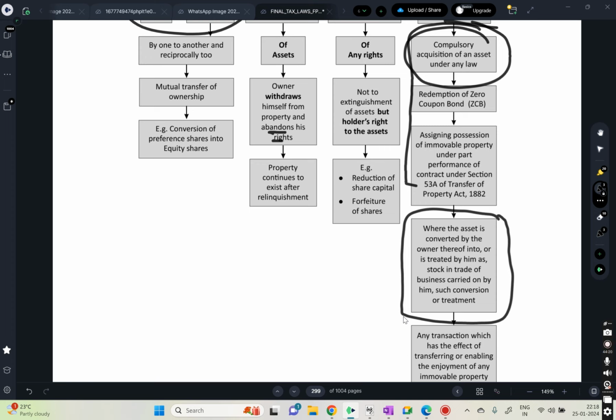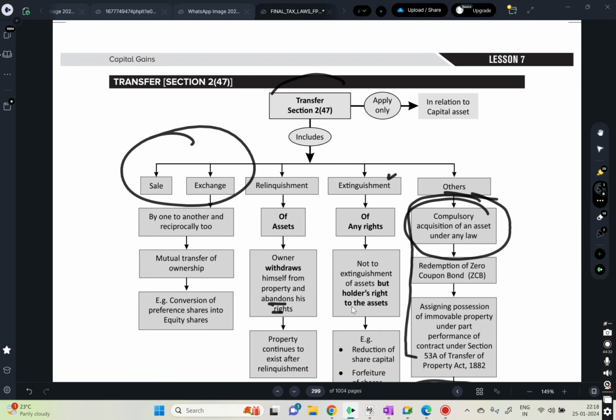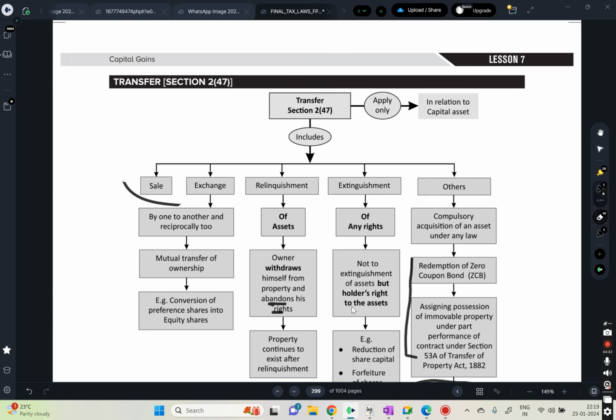Now see here, what did they mention? Where the asset is converted by the owner thereof into, or is treated by him as a stock in trade in a business carried by him, such conversion or treatment will be considered as a transfer. Transfer definition is given under Section 2 subsection 47, right? Transfer includes all of these things. So that means transfer includes conversion of capital asset into stock in trade. Okay, now normally there is one more thing here.